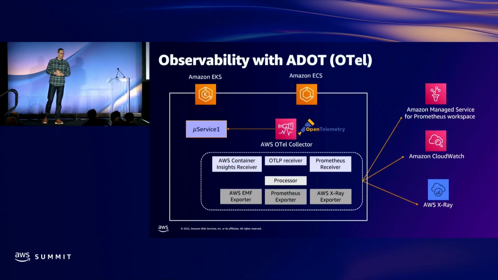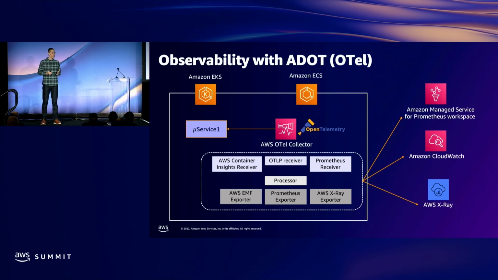So the first thing we'll do here in an environment that's containerized, this could be EKS or ECS, is we install what's called the ADOT collector. You can just think of this as a super agent, right? Like one agent that can collect everything. It's vendor agnostic, and it's used to receive, process, and export telemetry data.